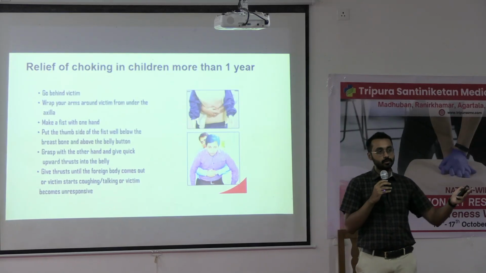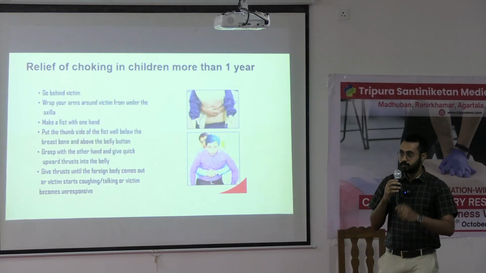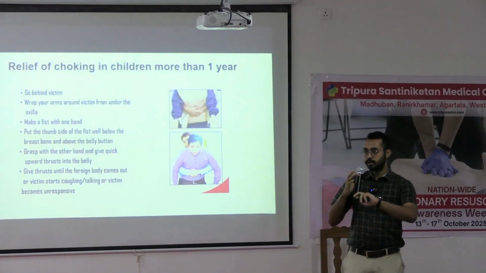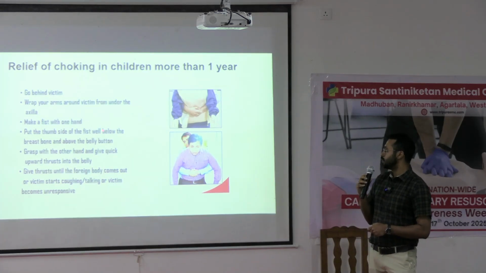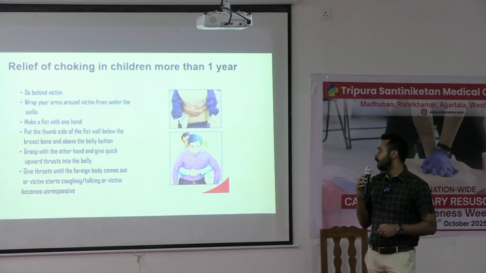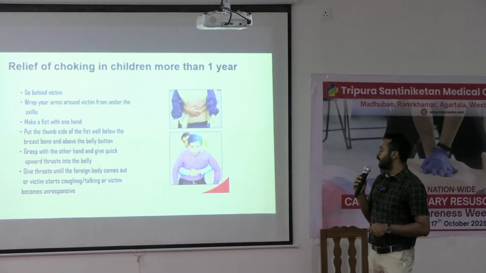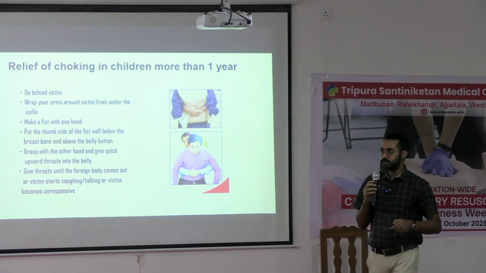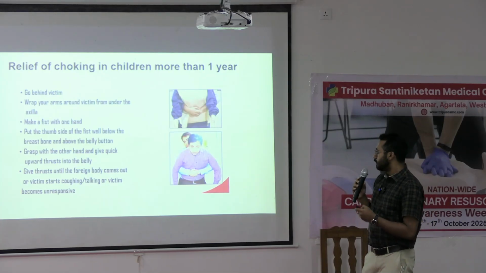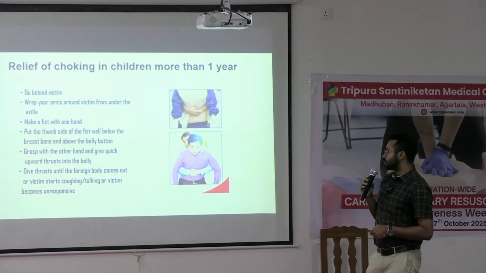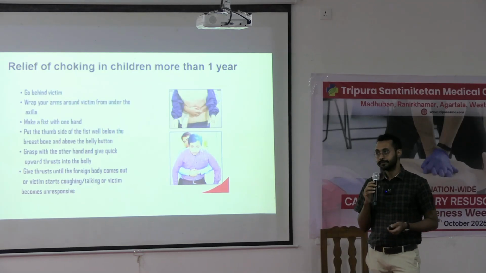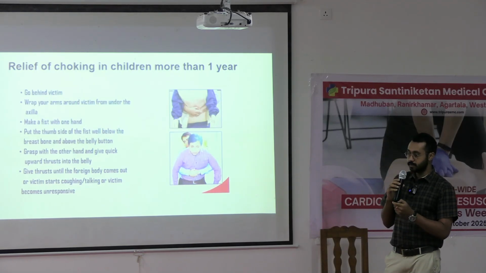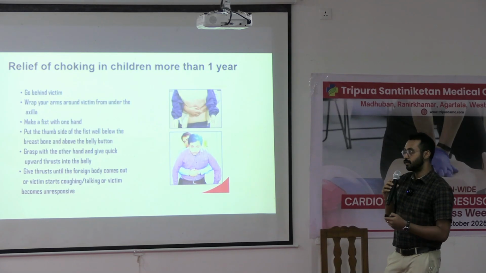So any child more than 1 year or any adult, you just go behind, put your fist properly, like the thumb fist has to be well below the breastbone and above the belly button, and you grasp with the other hand and give upward thrust. So that is about Heimlich maneuver, and you need to give thrust until the foreign body comes out or the victim starts coughing. Okay, so that is about Heimlich maneuver you give to any children above 1 year.